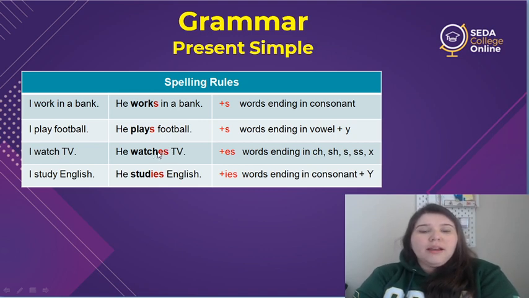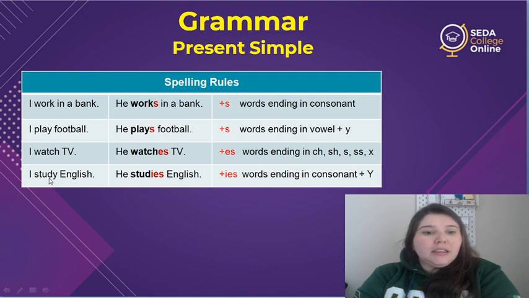All right? Then we have here, I study English. He studies. So here we have ies. Why? This is a word ending in consonant plus y. So look, study.